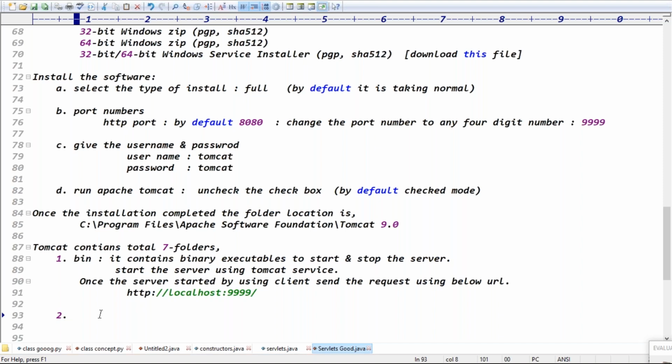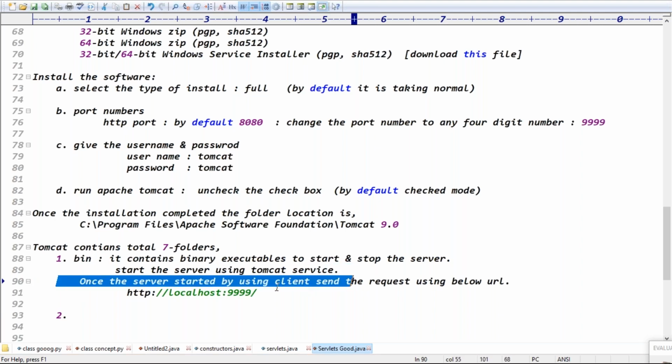So the bin folder contains what? It contains the binary executables to start and stop the server, right? Exactly. You start the server using the Tomcat service. Once the server is started, using the client you send the request using the below URL, right?